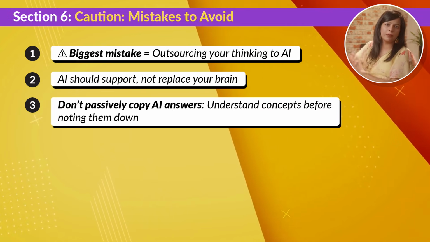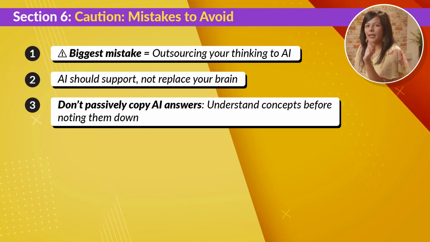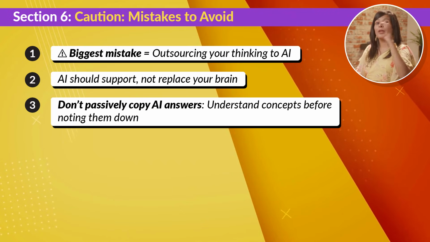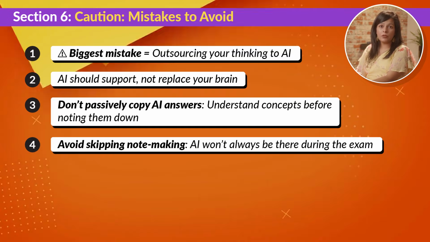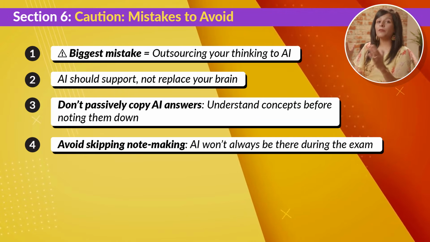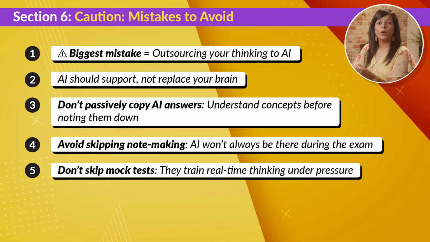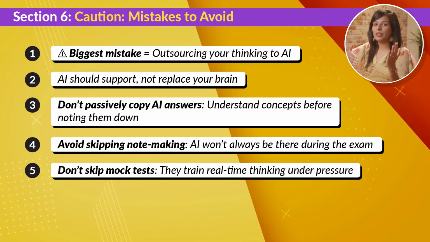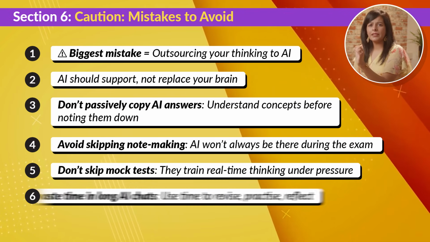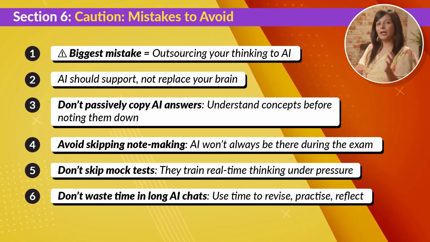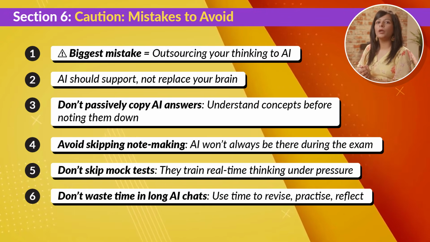A lot of students make the mistake of passively copying AI answers into their notebooks, memorizing them without actually understanding the concept. Some even skip note making altogether, thinking the AI will always be there to answer. Others forget to attempt mock tests, which are essential to train your brain to apply knowledge under pressure. And some get carried away having long conversations with AI instead of using that time to revise, practice, or reflect.